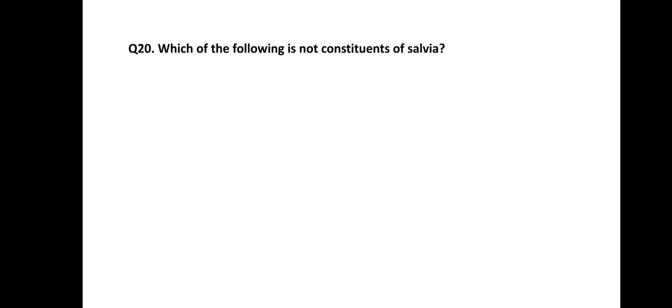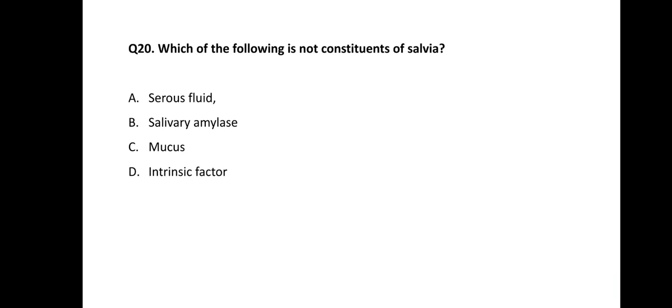Next question is question number 20. Which of the following is not a constituent of saliva? Following are some options. In this, you have to find out the part which is not contained in saliva. Options are: option A serous fluid, option B salivary amylase, option C mucus, and option D intrinsic factor. So the correct answer of this question is option D, intrinsic factor.